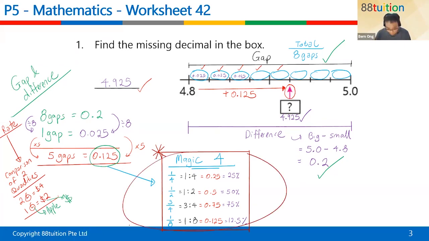So every time they ask something related to this, you know immediately. This conversion is very important, children. You remember the things that the teacher always asks. You've got to be smarter than them. If you remember it, you can be faster. So only these 4 you have to write down.